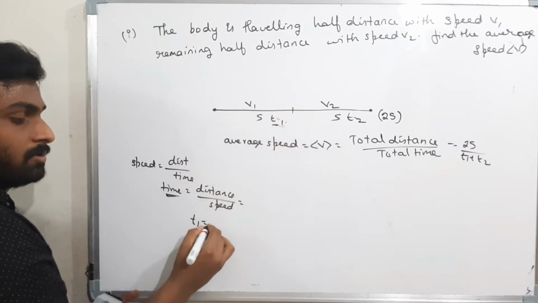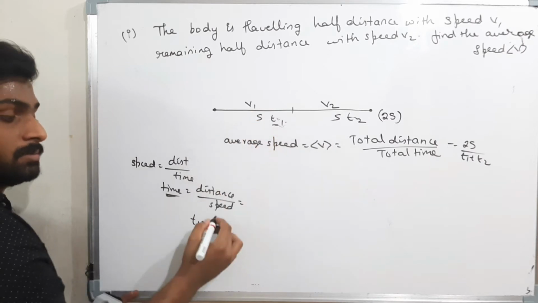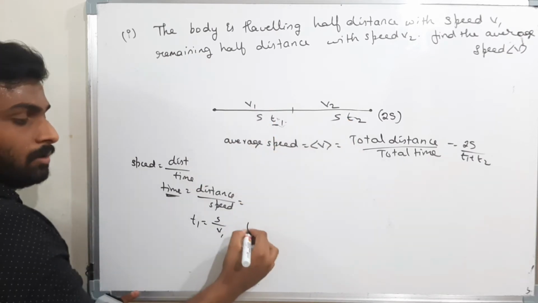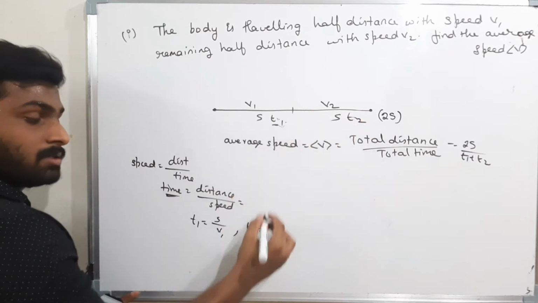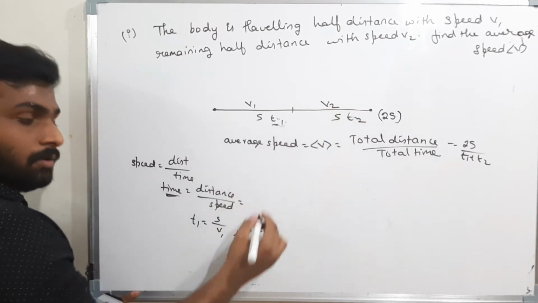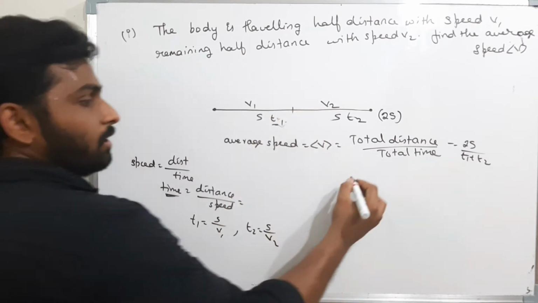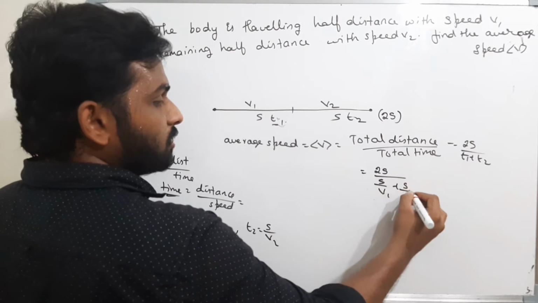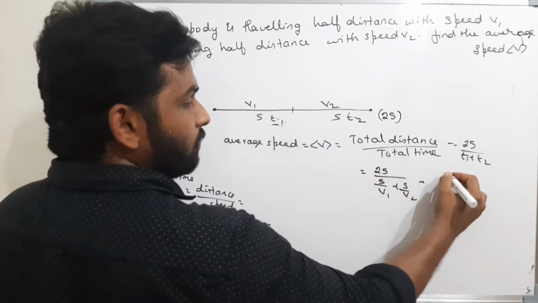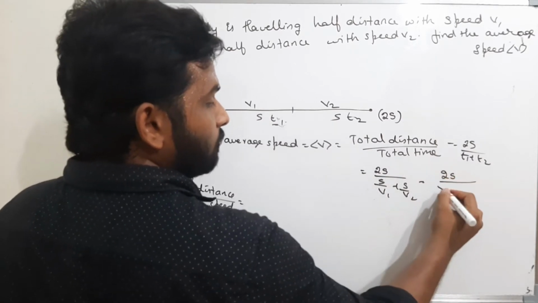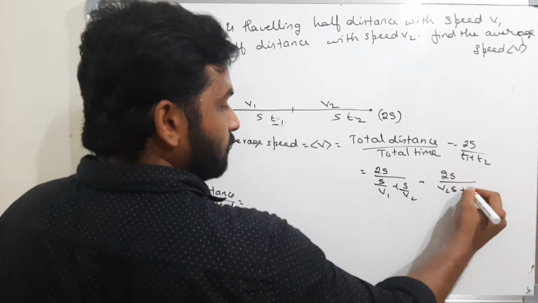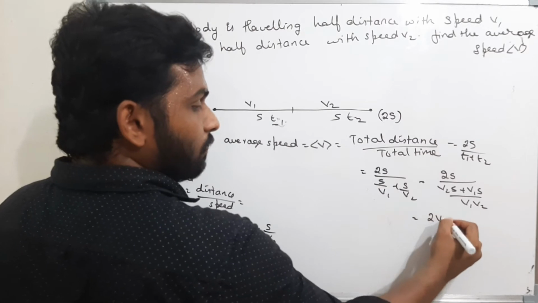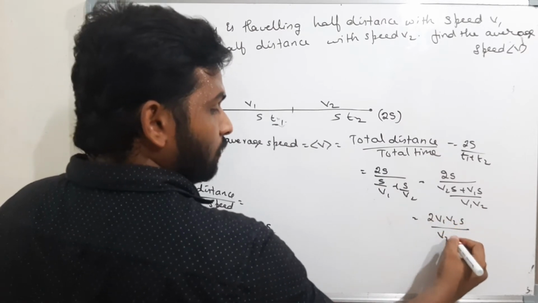What is the time taken T1? T1 is equal to distance s by speed v1. Same, what is the time T2? Time T2 is equal to distance s by speed v2. Now just keep it there. What you will get? 2s by s by v1 plus s by v2. Now take the LCM. If you take the LCM, what you will get? 2s by (v2 s plus v1 s) by v1 v2. Therefore 2 v1 v2 s by (v2 plus v1).